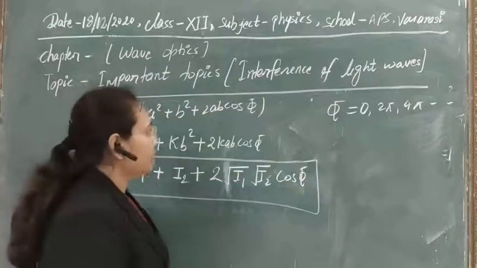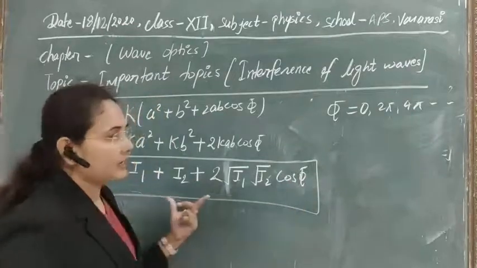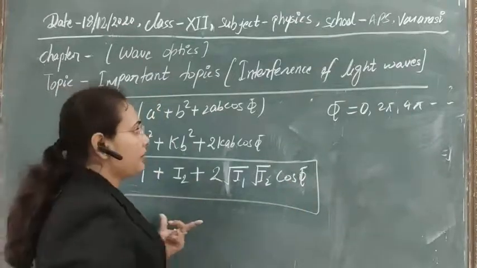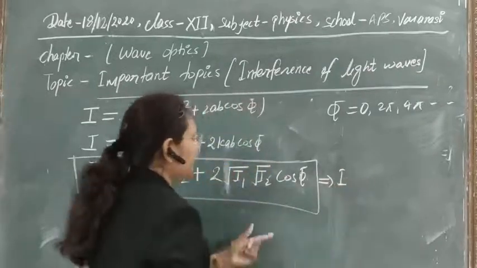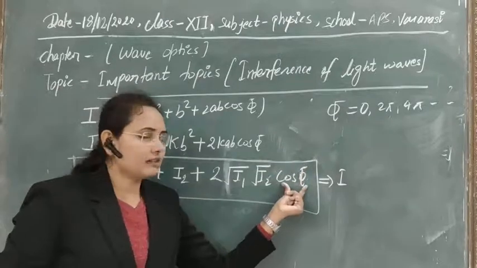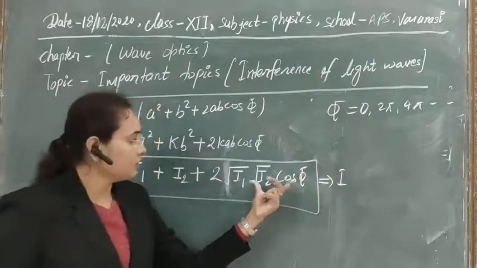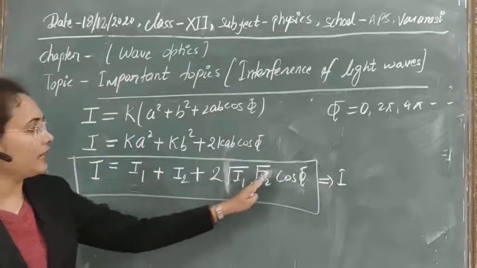If you put the cos phi value as 1, then we will get maximum intensity, which is I1 plus I2 plus 2 root I1 I2.